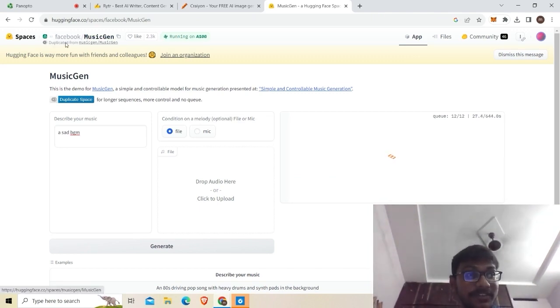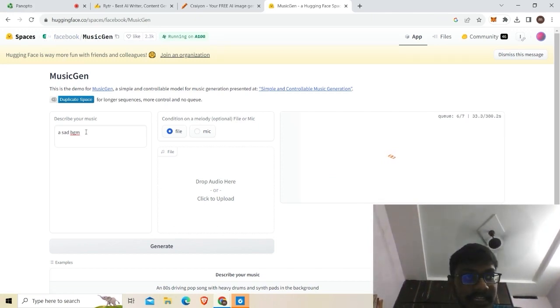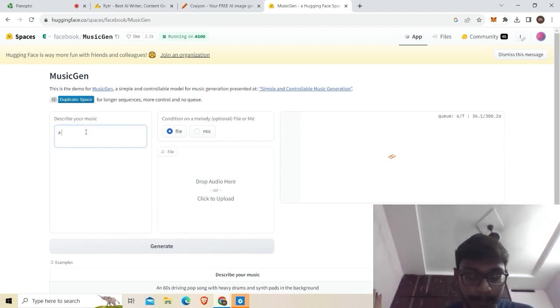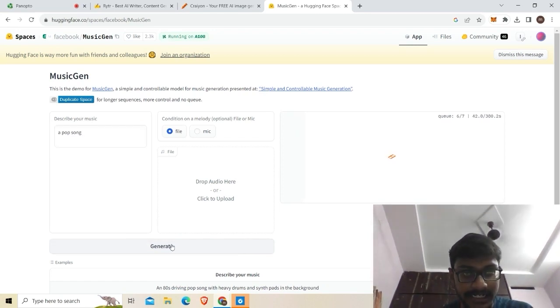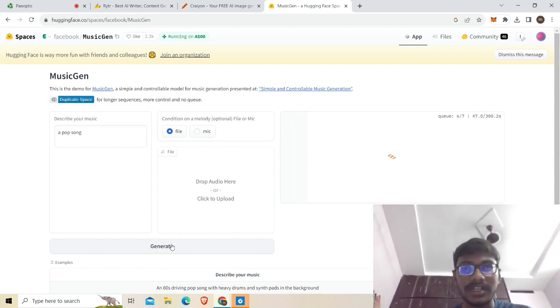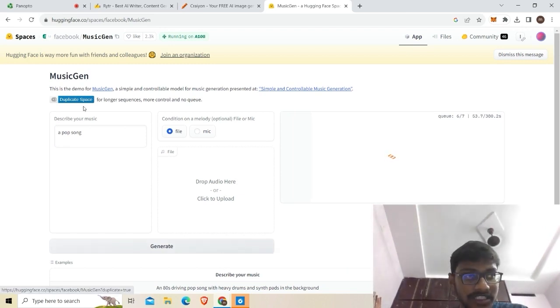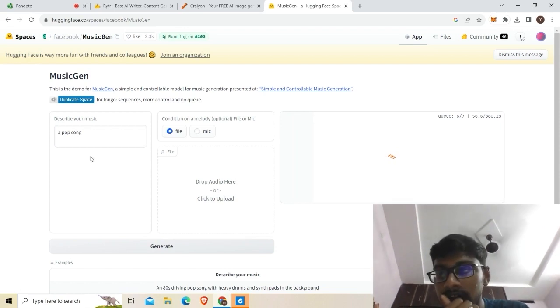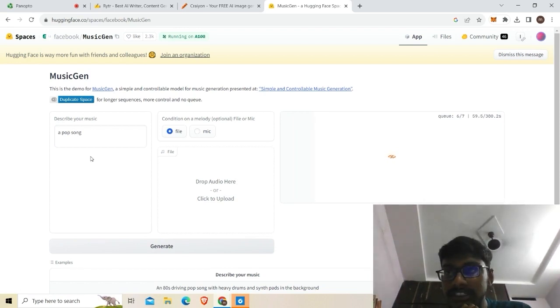This Music Gen was created by Facebook. Here you can see that Facebook has been mentioned. I think it didn't understand the BGM, so we'll say a pop song. If you want, click generate. Here you can describe your music, how you want your music to be. It is loading, so it is taking more time to produce a good pop song. I am also becoming interested in what song it will get.